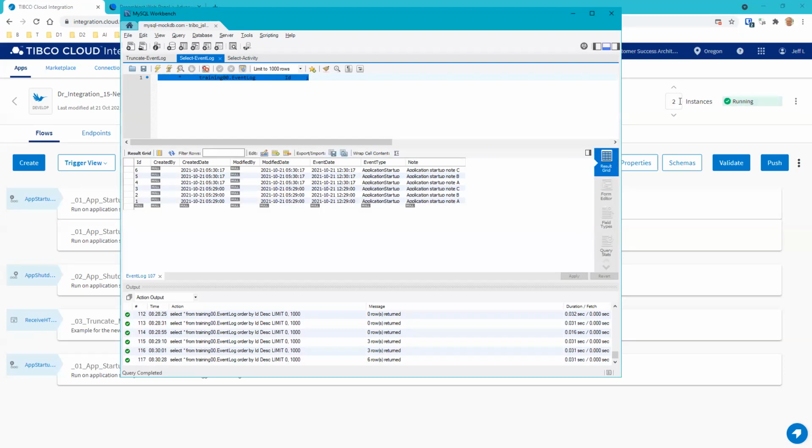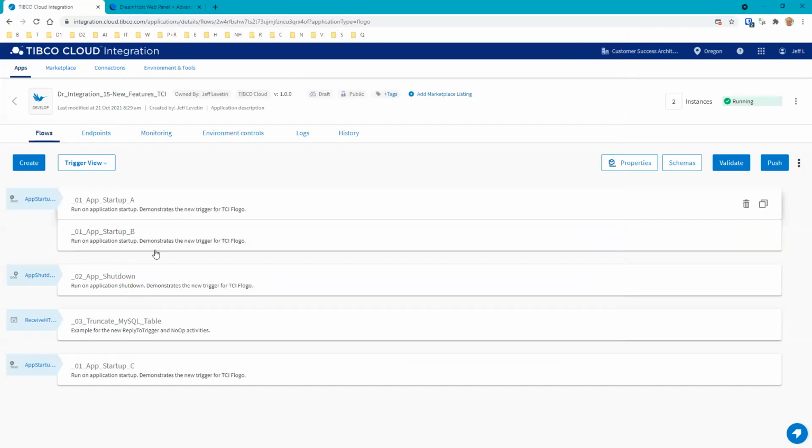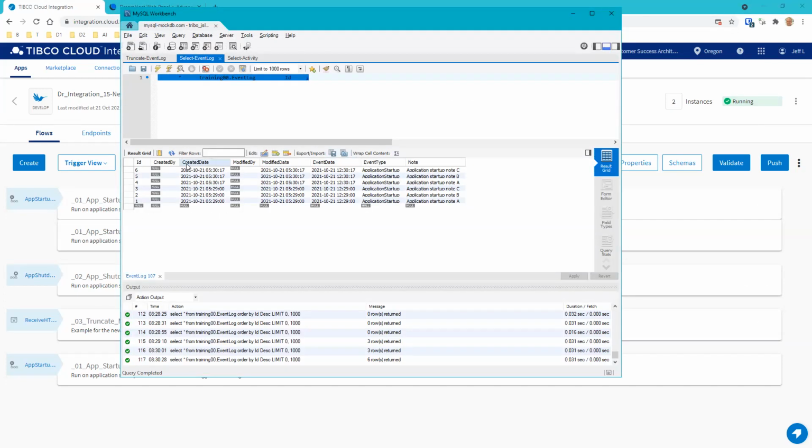And we can see here now we have 2 instances running, and you can see these are done in reverse order, A, B, C, and these are in reverse chronological order. So these are A, B, C, and A, B, C.